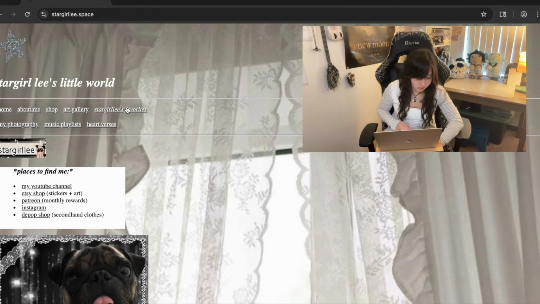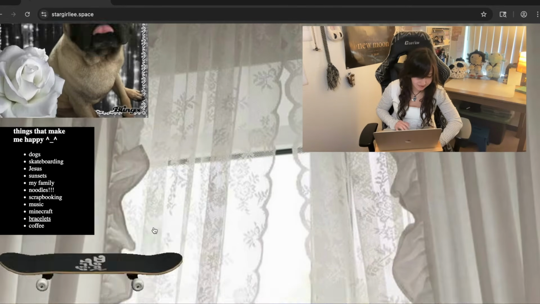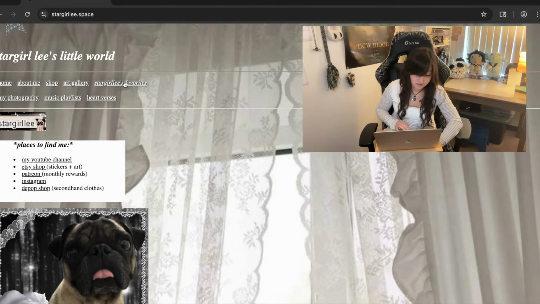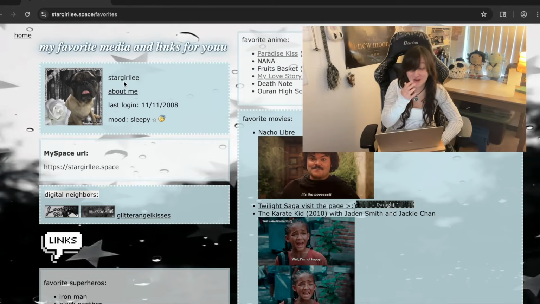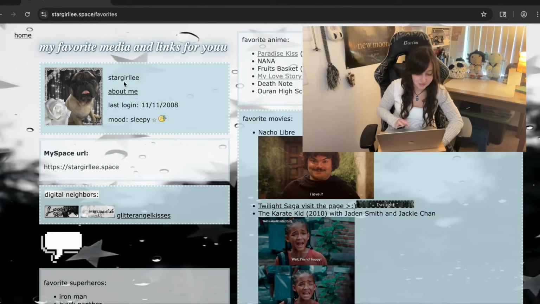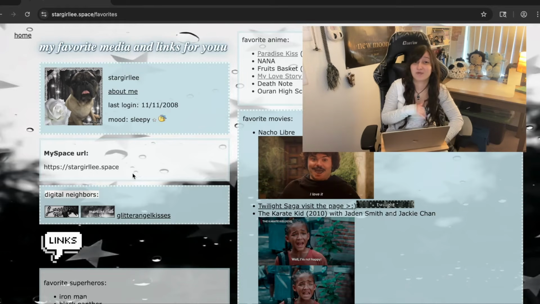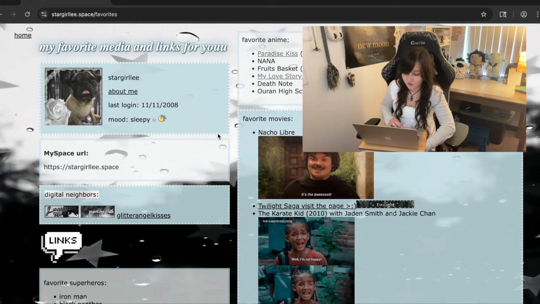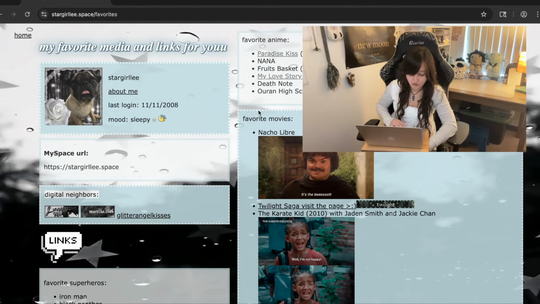If you haven't seen my site before, this is what my site looks like. So we're going to go to my favorites page, and I do need to fix the boxes a little bit because they look really bad on mobile. This page looks fine on mobile, but the Twilight page is absolutely terrible. I think I'm definitely missing something within the box coding, or adding the centered content in the middle kind of messed it up.